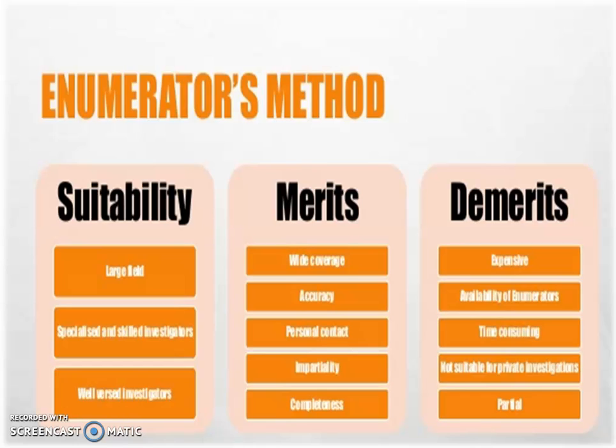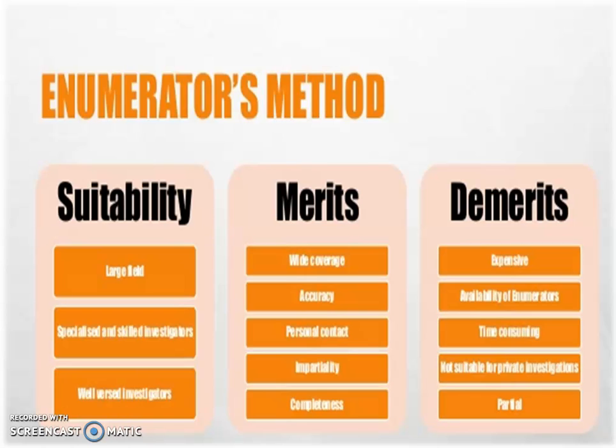Impartiality, because the enumerator doesn't want to use the data for his own purpose, so the data is always impartial. Then completeness. Data is always complete because the enumerator has the skill and the training.